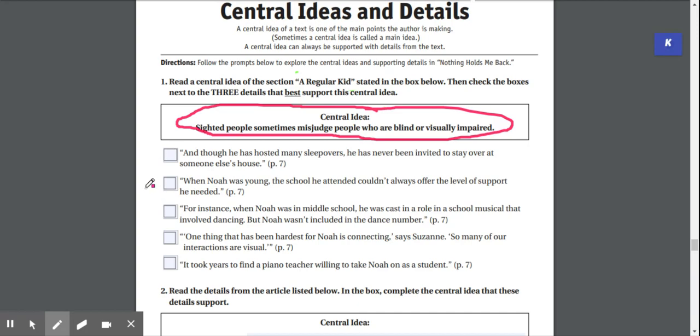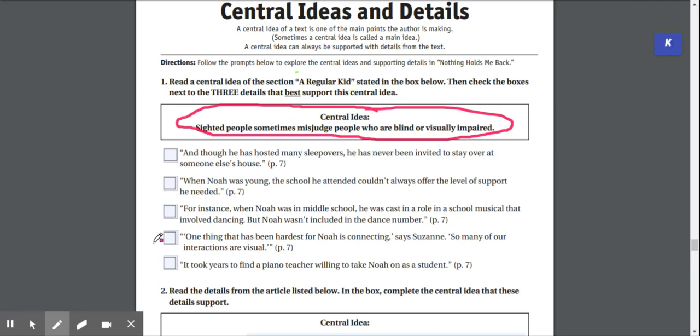The next one: when Noah was young, the school he attended couldn't always offer the level of support he needed. If this detail supports this central idea, you would put a check mark here, and so forth. For instance, when Noah was in middle school, he was cast in a role in a school musical that involved dancing, but Noah wasn't included in the dance number.